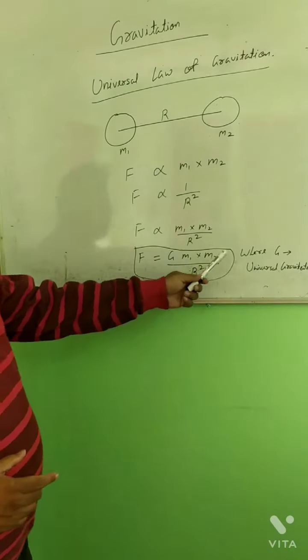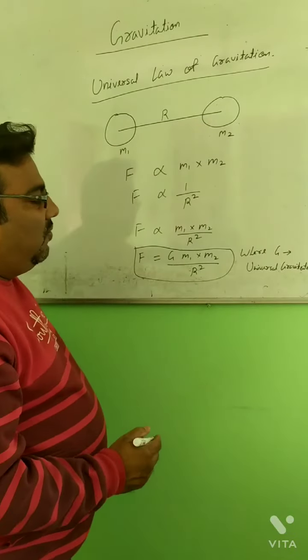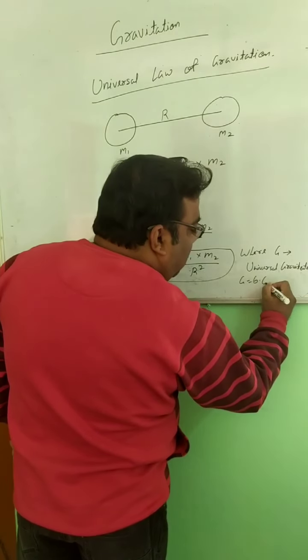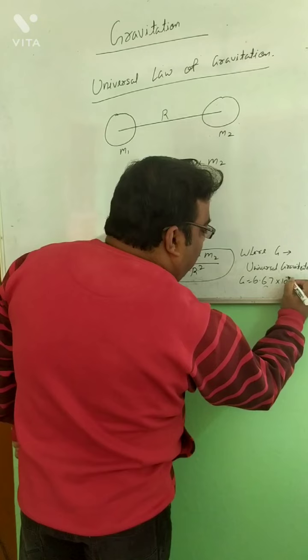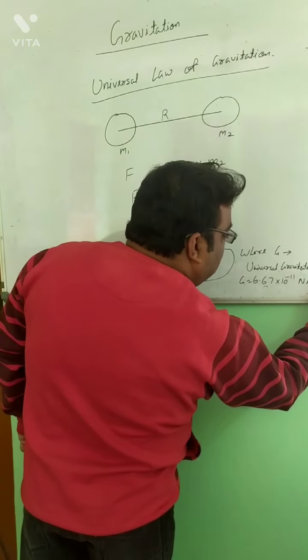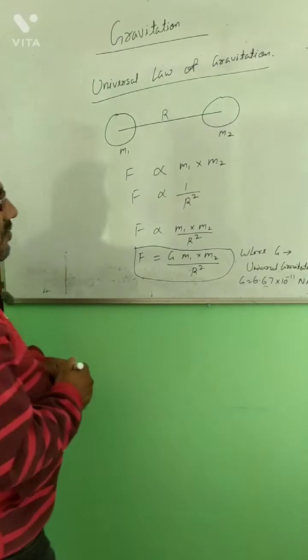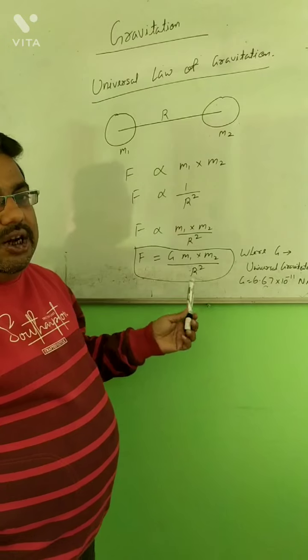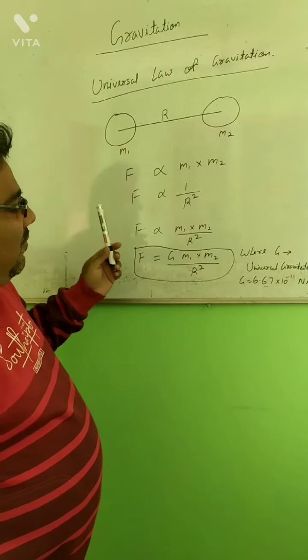It remains constant all over the universe, and the value of G is equal to 6.67 into 10 to the power minus 11 Newton meter square per kg square. That is the value of G, and it remains constant all over the universe. So that is the first topic, the universal law of gravitation.